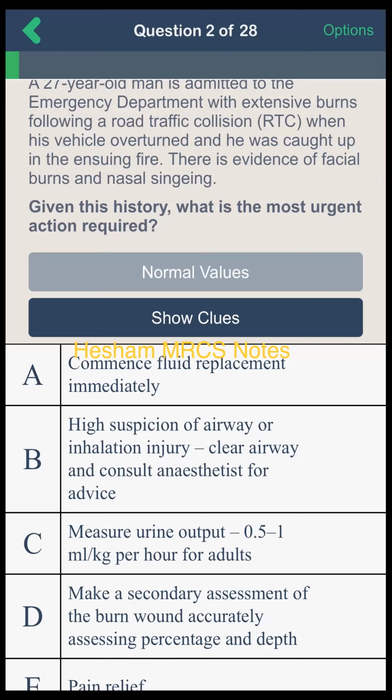Then this patient will be managed as having inhalation burn, so we will assess his airway first, and some patients may need prophylactic intubation if they have severe laryngeal edema and bronchospasm. Okay, then B is the right answer. Excellent. Okay, then I'll send another one.